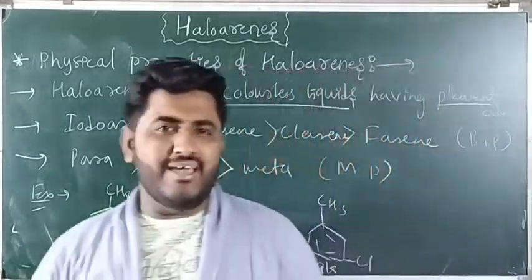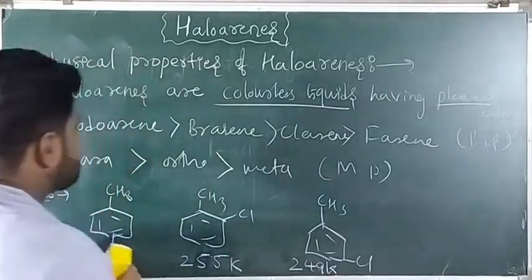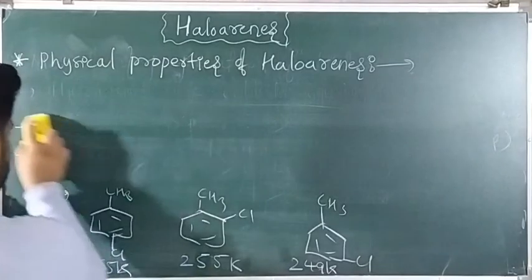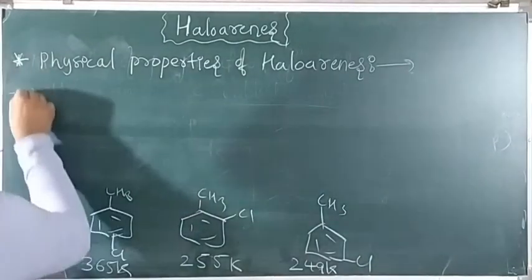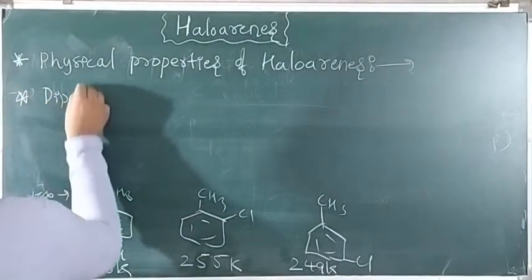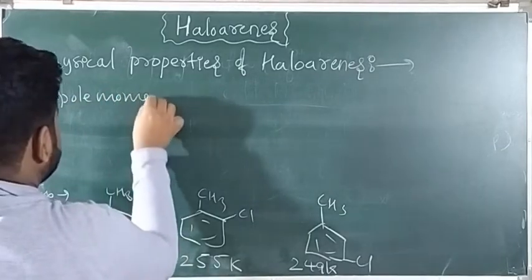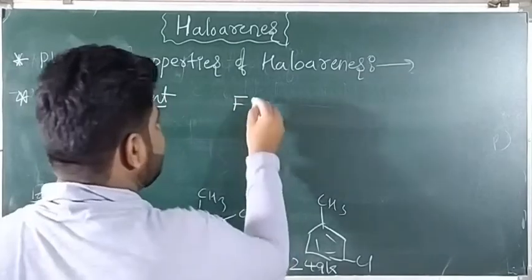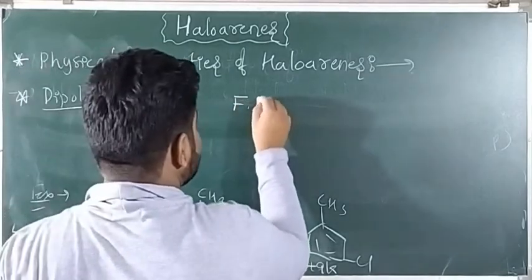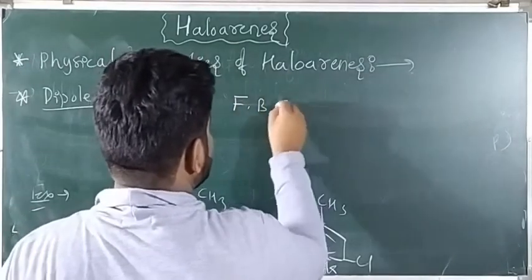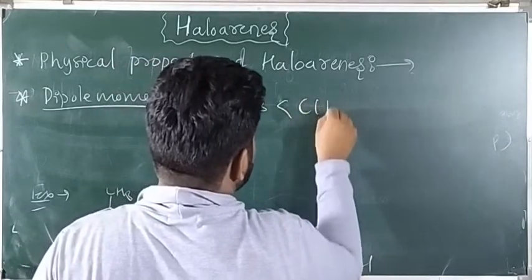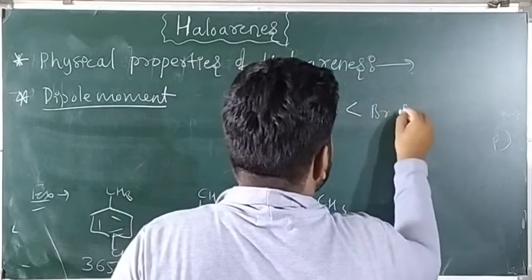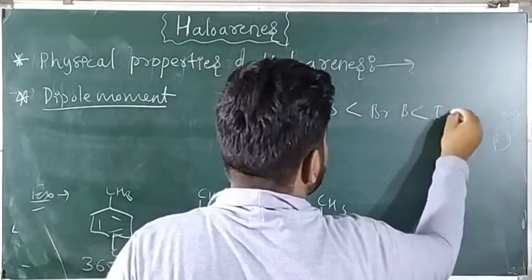Next point is regarding dipole moment. Fluorobenzene is lesser than chlorobenzene, which is lesser than bromobenzene, which is lesser than iodobenzene.